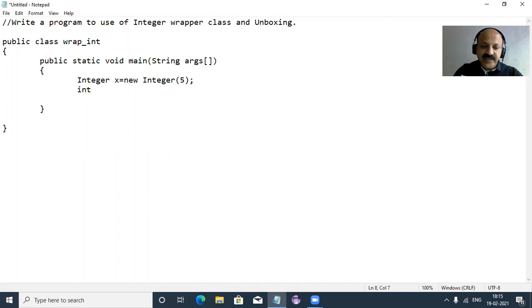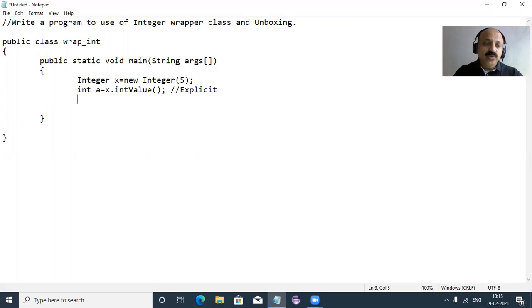So we take a variable and assign it from x, and x is an object of the wrapper Integer class. We can use the intValue method, and we have to use that. So x is converted to a simple, normal int. We can say that it is an explicit type conversion, from the wrapper Integer class to the simple int primitive data type. So that is explicit type conversion.